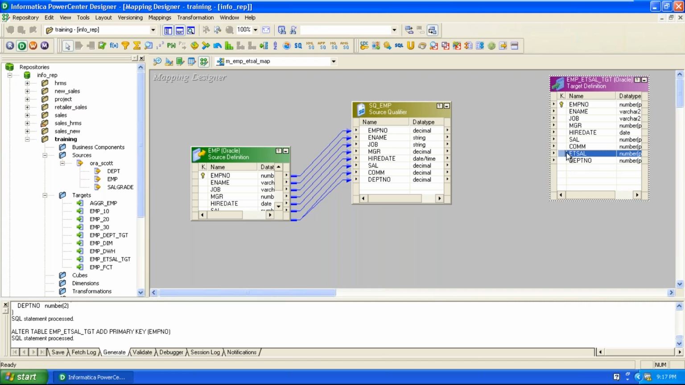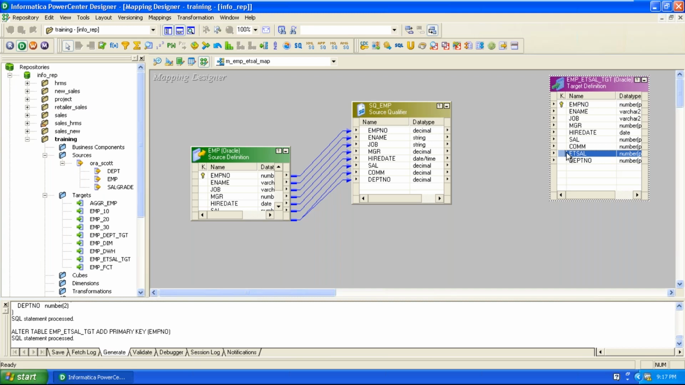Okay, here how to calculate ET cell? ET cell means employees total salary, and how to calculate it: calculate ET cell for each employee based on his salary as well as commission. That means we can add salary to the commission as ET cell. ET cell equals sal plus commission.